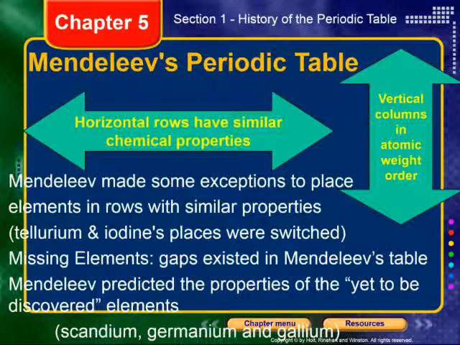So we have two names we're going to get started here. Horizontal rows. They all have similar chemical characteristics. Okay. Vertical columns are in order of atomic weight. I want to give you names for the horizontal rows. Those are called periods. Periods are horizontal rows. Vertical columns are called groups, sometimes called families. We call them groups. All right. So if I'm talking about a horizontal row, I'll say period. If I'm talking about a vertical column, I'll say group.